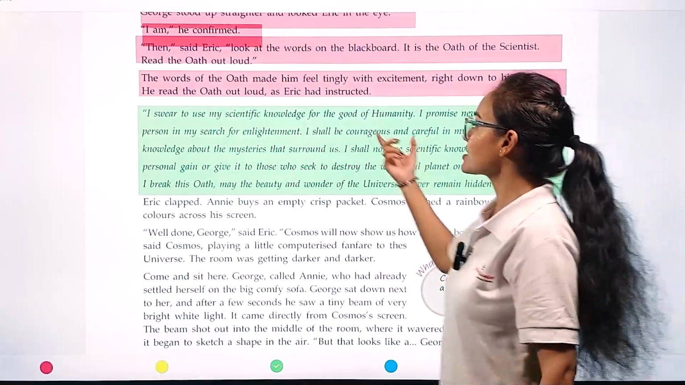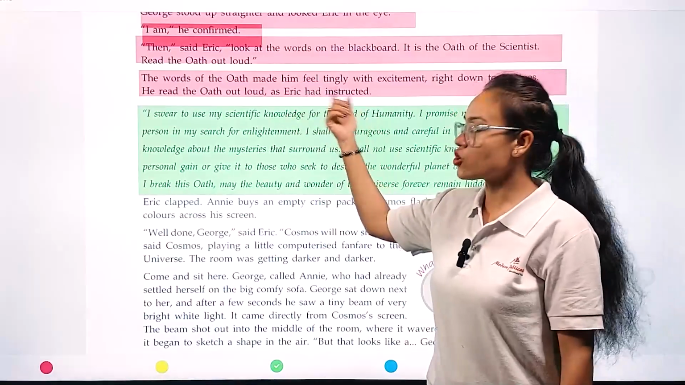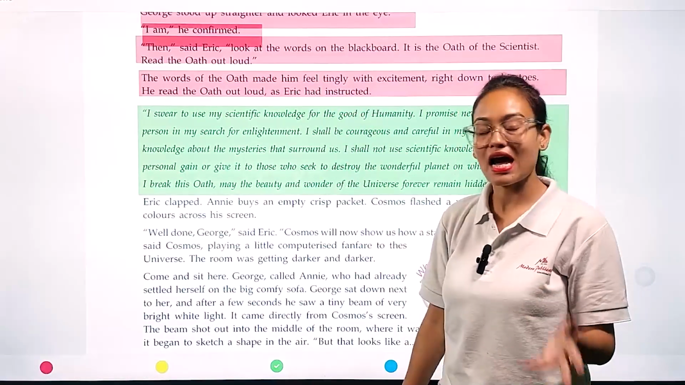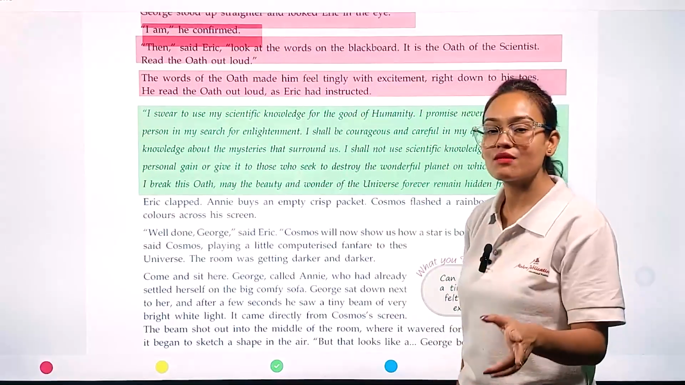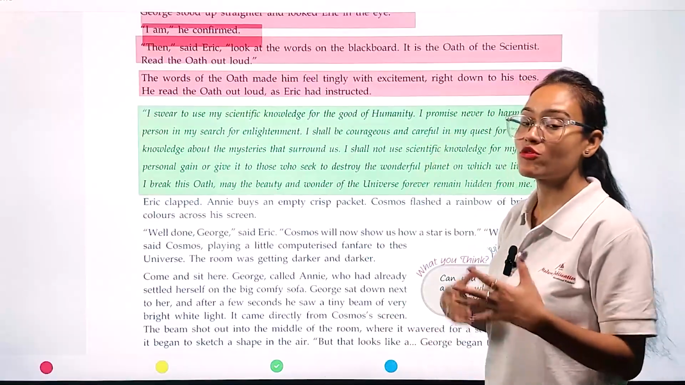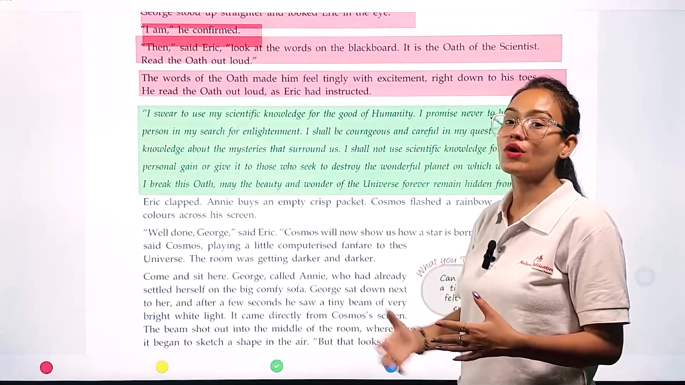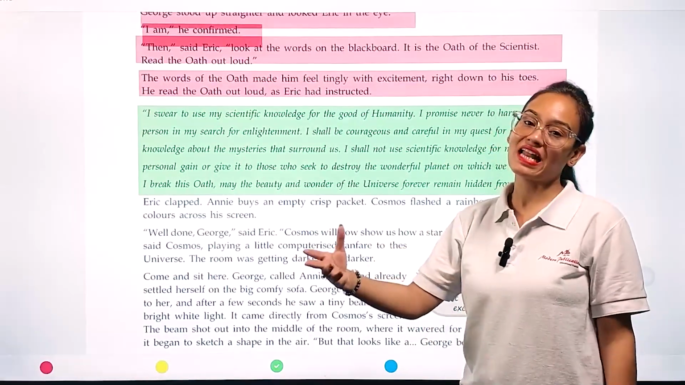So the first line of the oath, spoken by George, is that I swear I am going to use my scientific knowledge for the betterment of humanity. I promise that I am never going to harm any person in my own search for enlightenment.